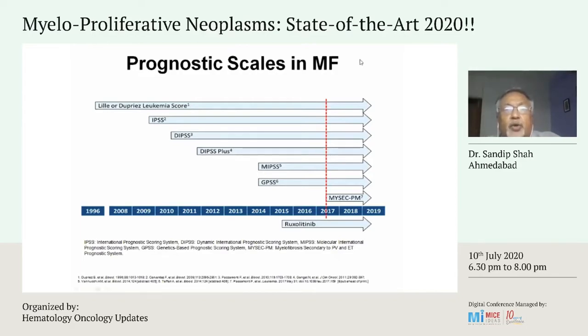So coming to prognosis, there is no validated prognostic model for polycythemia vera or essential thrombocythemia. Coming to prognostic models or scores for myelofibrosis, it started in 2009 with the first, IPSS, the International Prognostic Scoring System, then DIPSS plus, and then came genetics, and on the basis of genetics and HMR mutations, MIPSS and GIPSS. And then for secondary myelofibrosis, MYSEC-PM.